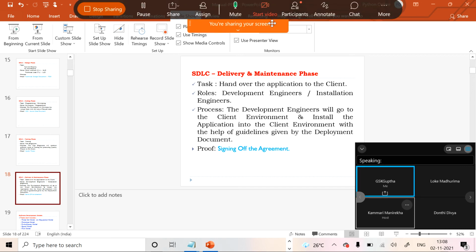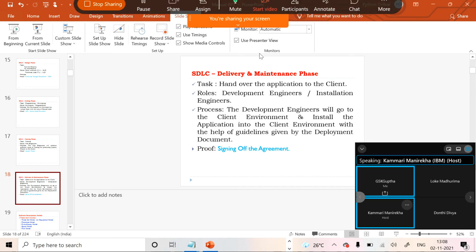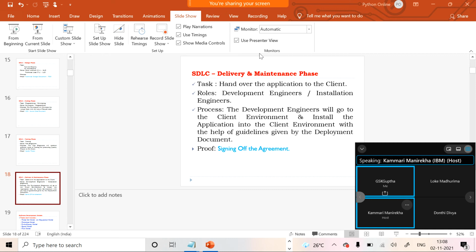Sir, what is high-level designing and low-level designing? Can you explain more? High-level designing is nothing but the parent modules of the application. For example, in a Gmail application, what parent modules are available? Login is one module, inbox is one module, compose is one module and logout is one module.